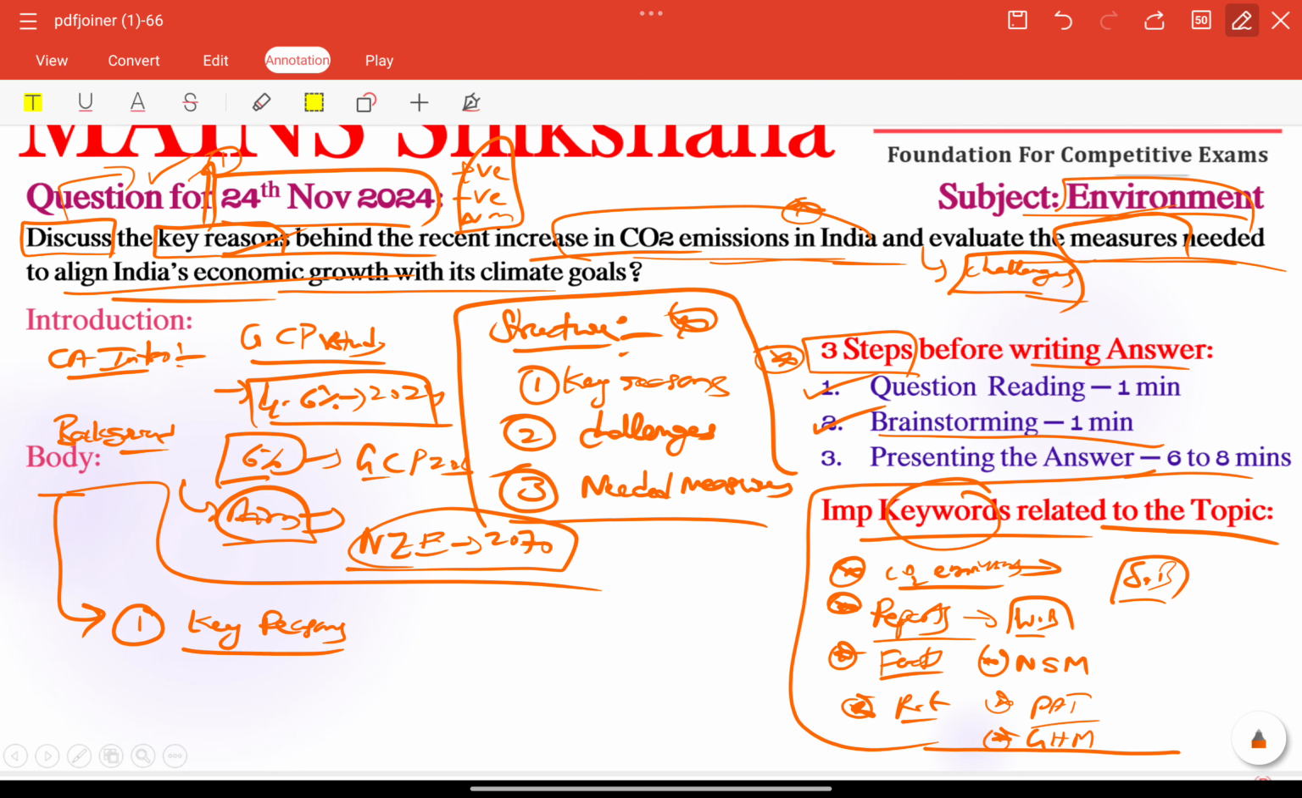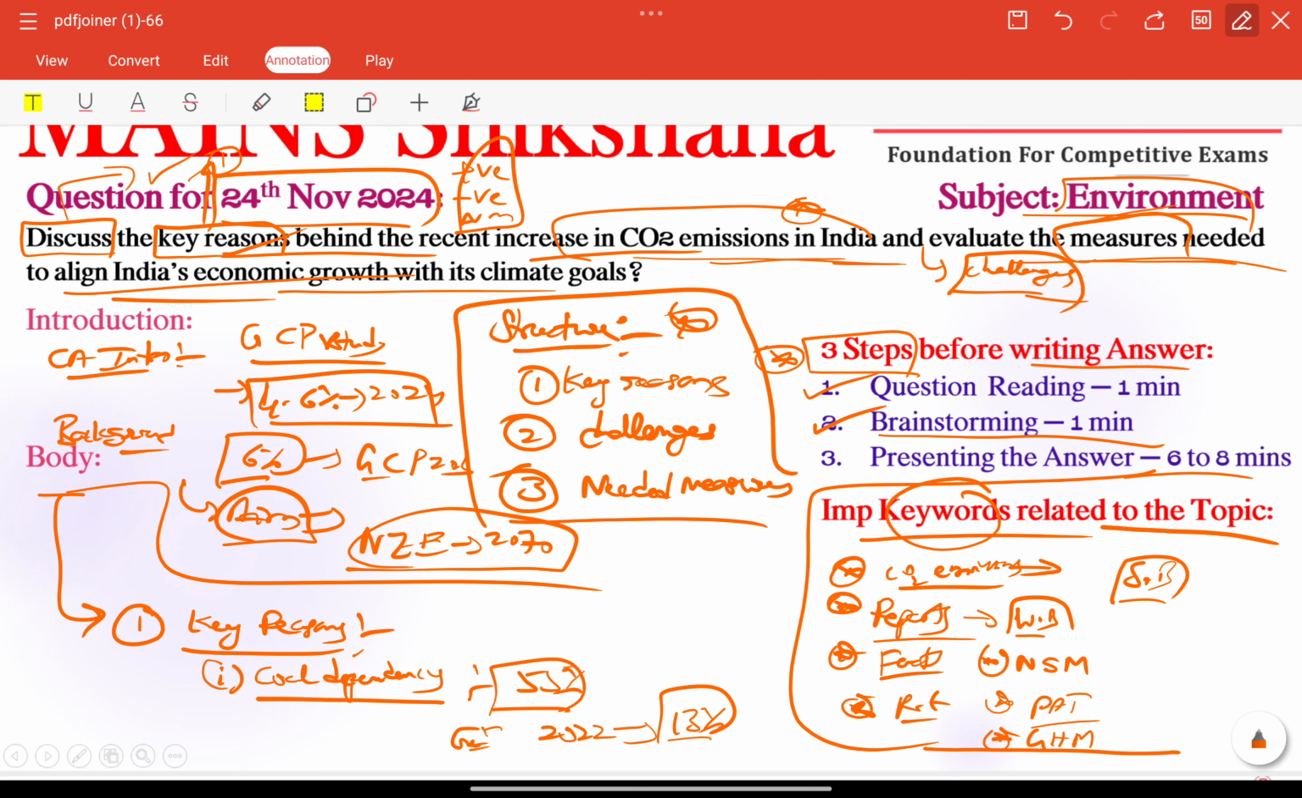Some reasons are already mentioned in the question itself, so we need to include them here. First of all, we have coal dependency. Coal dependency is the major reason for the rising CO2 emissions in India. Over 55% of India's electricity is coal based. Increased urban power needs have led to higher coal consumption. For example, in 2022 coal production rose by almost 30% to meet summer energy demand.